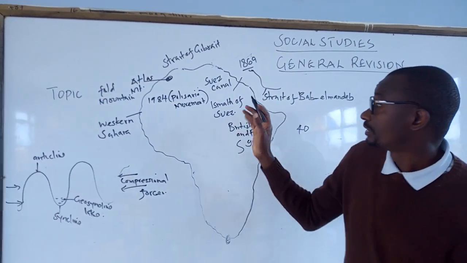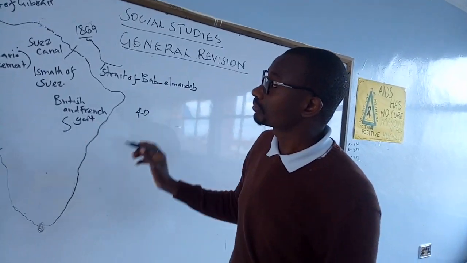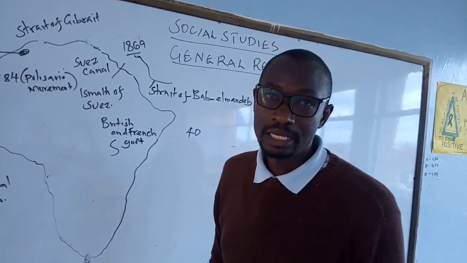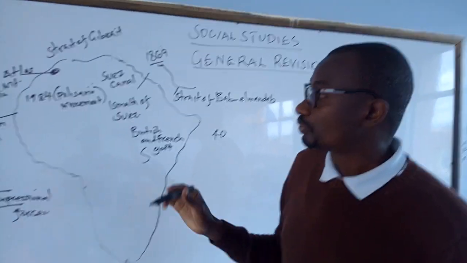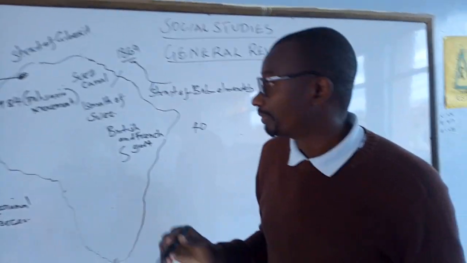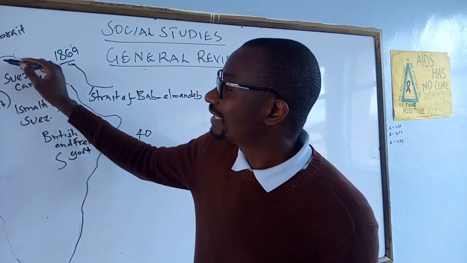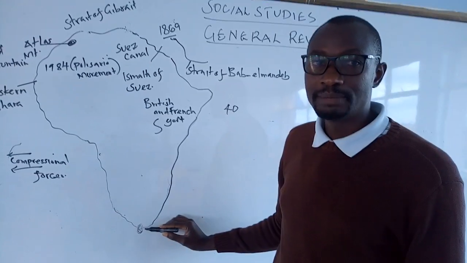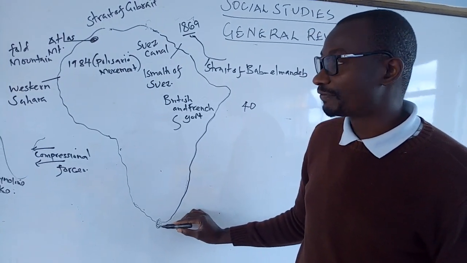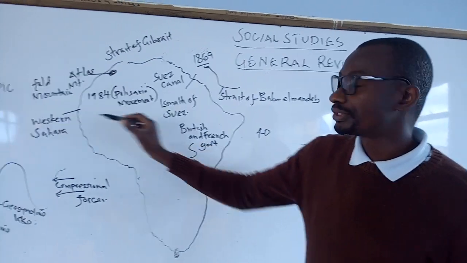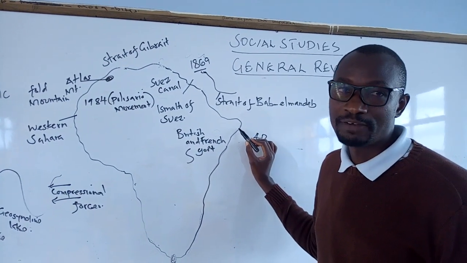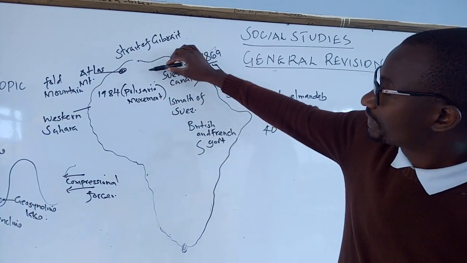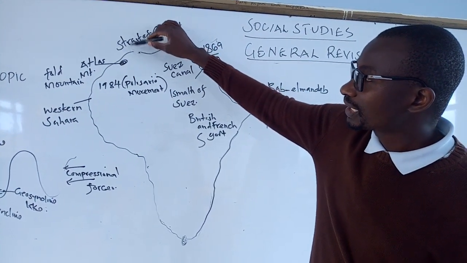Class 6 Social Studies, General Social Studies Revision. Today we are going to cut across the African continent and even beyond the boundary. Without much ado, we are going to begin the journey all the way from Cape Bon in Tunisia to Cape Agulhas in South Africa, Cape Verde in the west, and to Ras Hafun in Somalia. Because time is of the essence, you can see all the way from Morocco, Africa is connected to